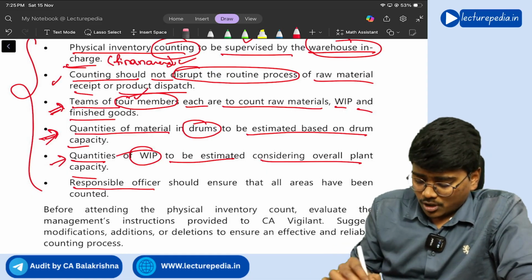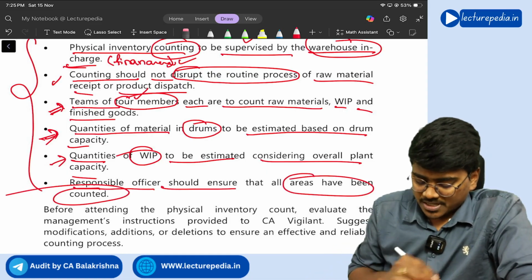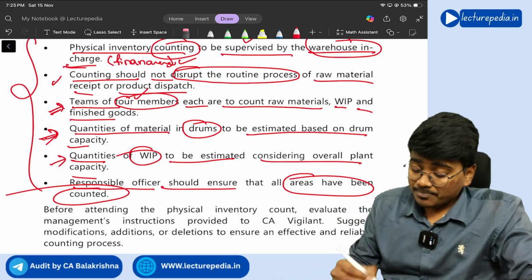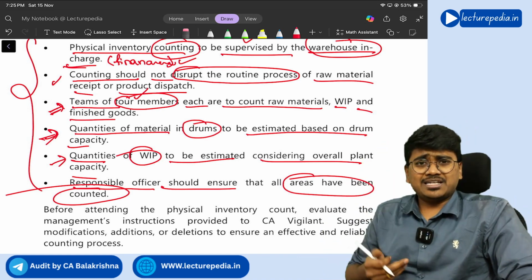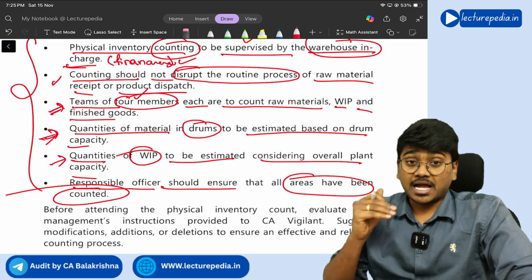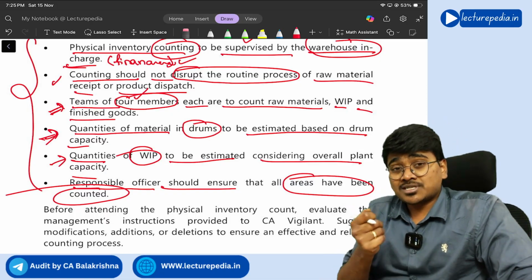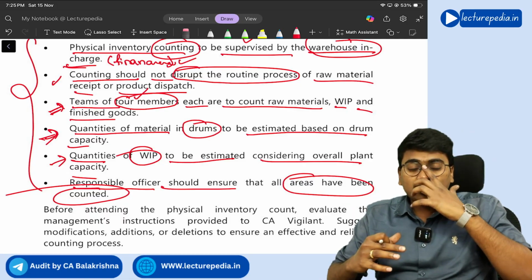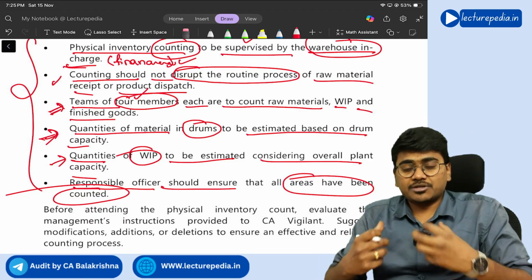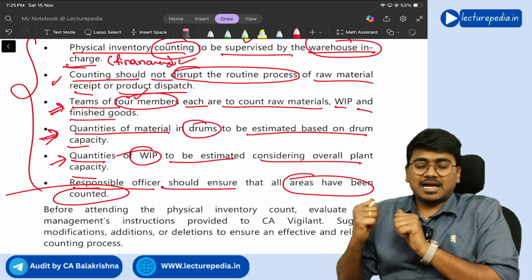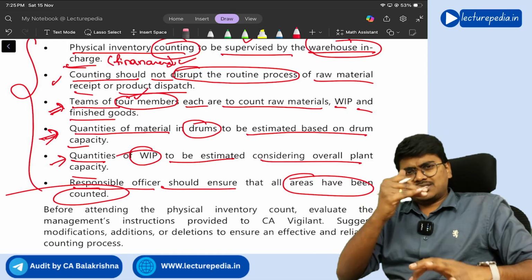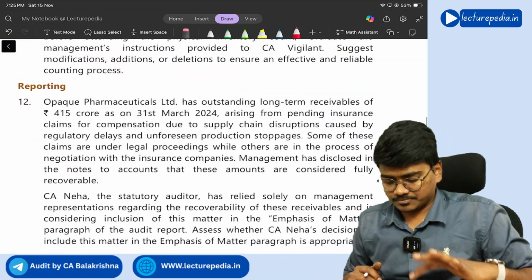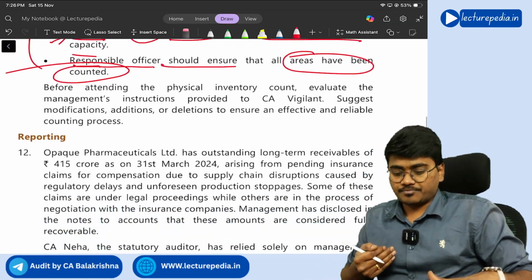Next, the responsible officer should ensure that all areas have been counted. That is fine. He needs to ensure that all areas have been counted, and you should also suggest that the inventory sheets should be signed. And there is no discussion with respect to damaged goods, right? If there are any damaged goods, how to deal with them should also be guided in these principles. Got it? So these changes you need to suggest. This is a general question, meaning a practical question.